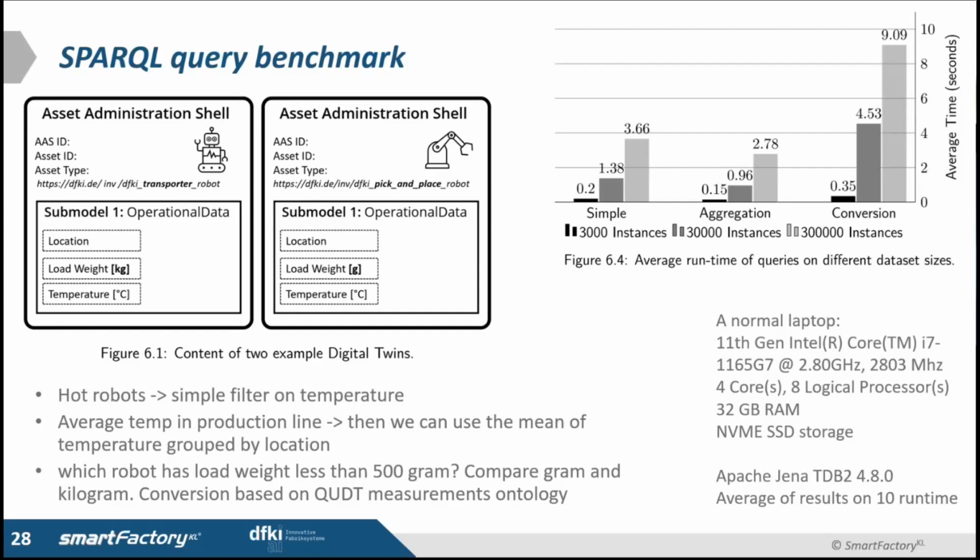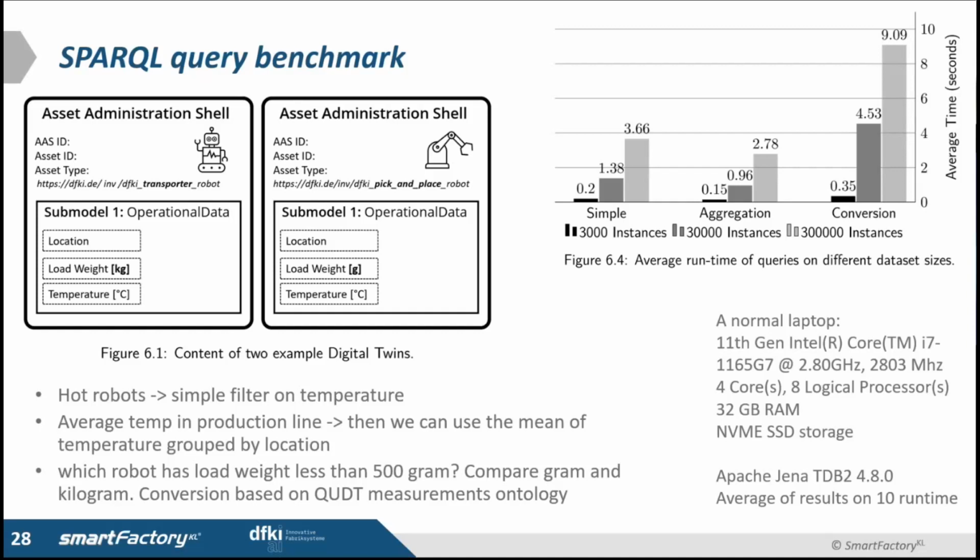The aggregation operation is to aggregate the temperature based on the location of the robots that we have. And we also have on-the-fly unit conversion that is using the QUDT measurement ontology in the background to compare kilogram and gram. So if we have a query for that, we can do the unit conversion.